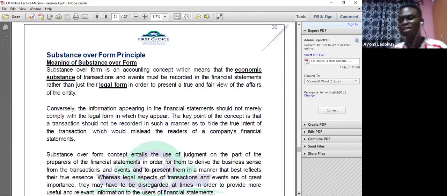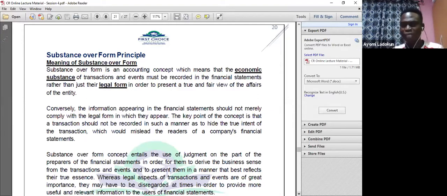So if that is the case, the substance or the economic reality is that you don't control the transformer. And I can even tell you that right from the day that you bring that transformer to your premises or wherever to be installed, the community people will tell you that they are the real owner. You just helped them to buy it. So in that case, substance will prevail over form. So that is substance over form. In everything we do, substance, which is the economic reality, what is really the economic reality, has to prevail.